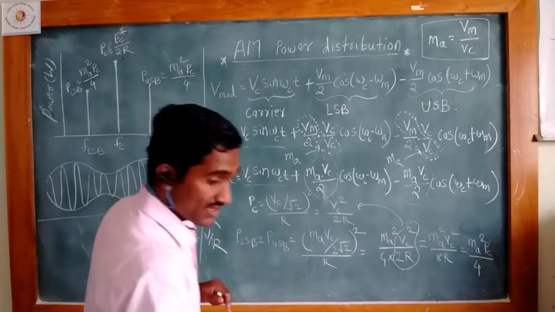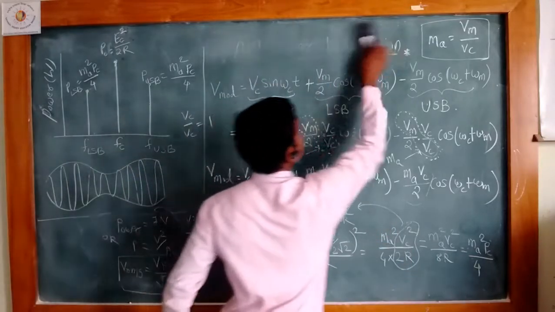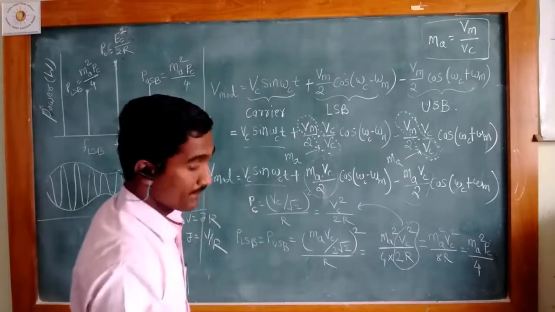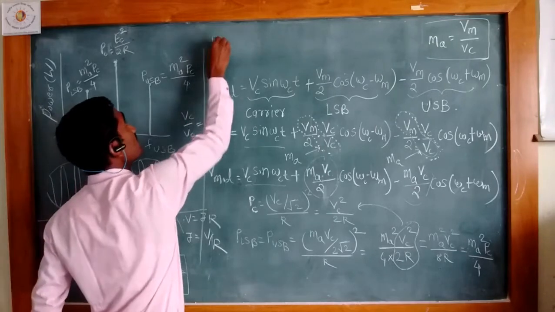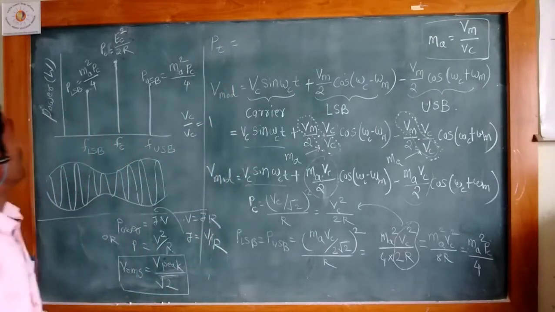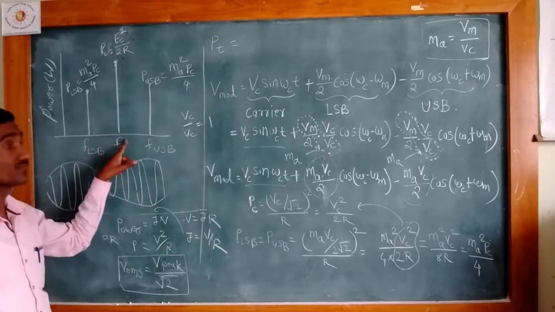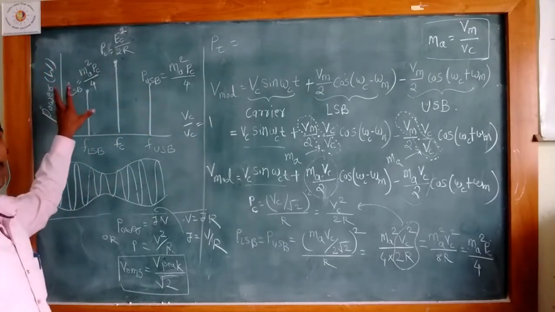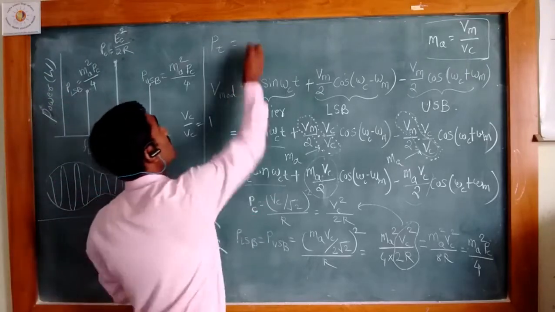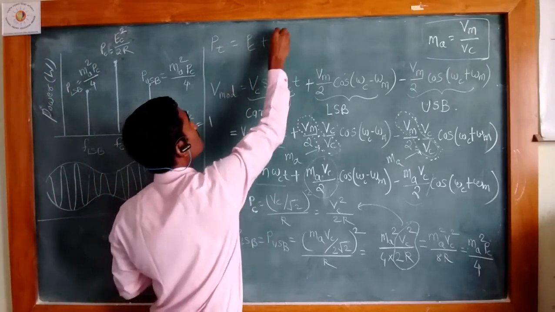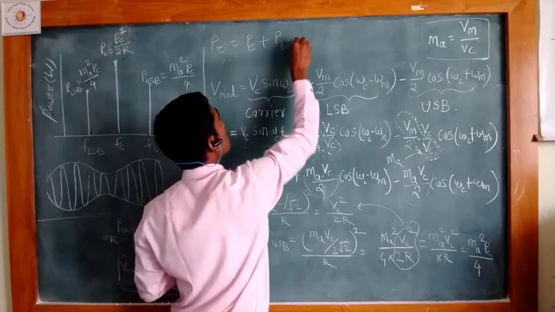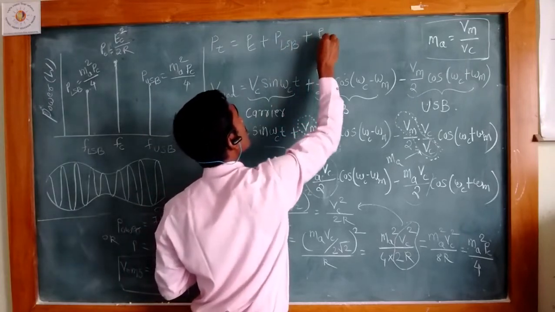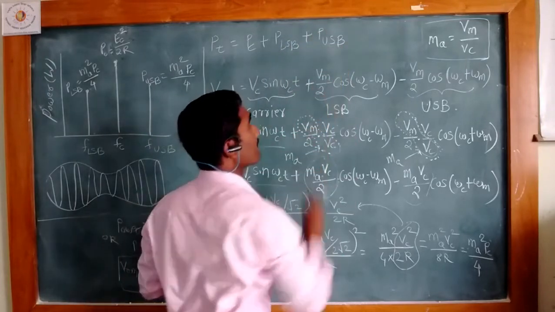Now we are interested in the total power in the AM wave. The total power in the AM is the power of the carrier, the power of the LSB and the power of the USB. That is, Pc plus the power of the LSB plus the power of the USB.